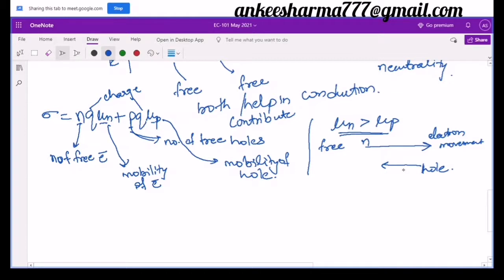But even though they are moving in the opposite direction, that does not mean that their currents will be cancelled out. Their current will always be opposite to the direction of the electron, or in the direction of the hole. And if I assume this current to be In and this current to be Ip, then my total current will be equal to In plus Ip. So this is what my total current is. This is called total current.